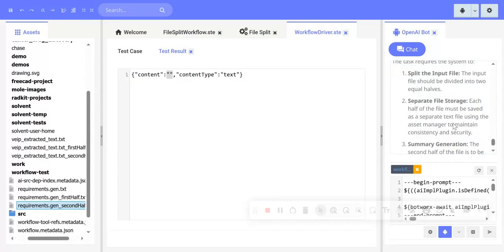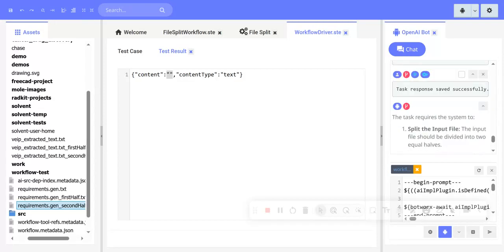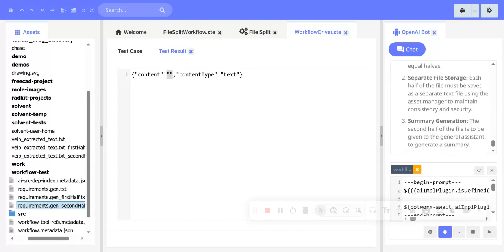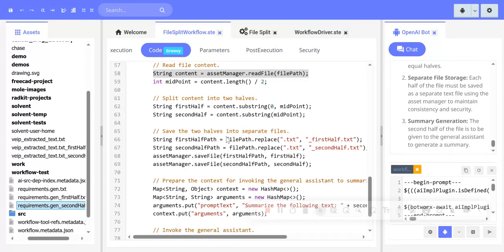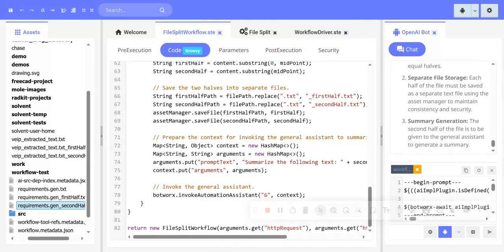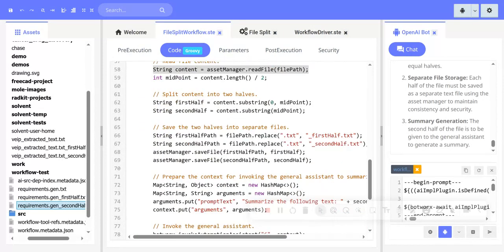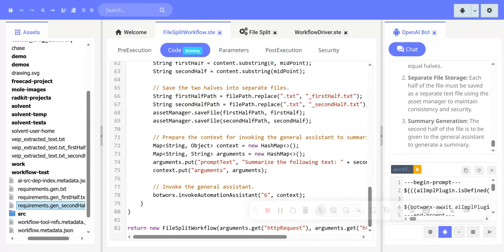Alright, so here's a summary that it generated. Right, so the required task, split the file, blah blah blah. Now, if this was set up to return results, we'll be able to capture this summary here and return it. It's not set up to do that. We didn't tell it to return results. I could update it to do that, and we'll have this information.